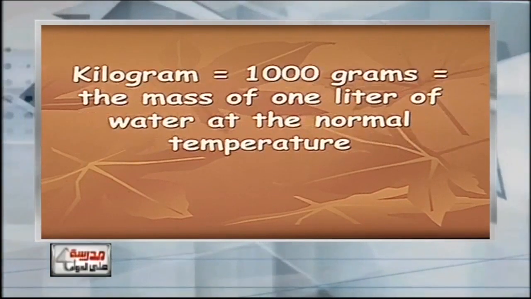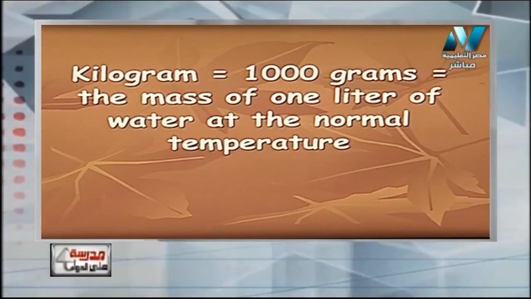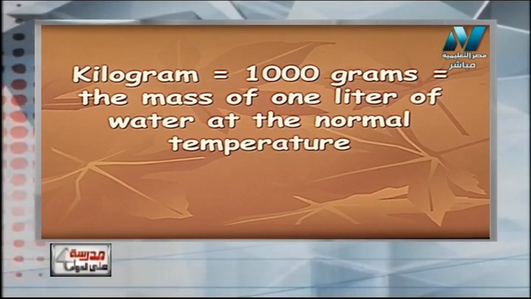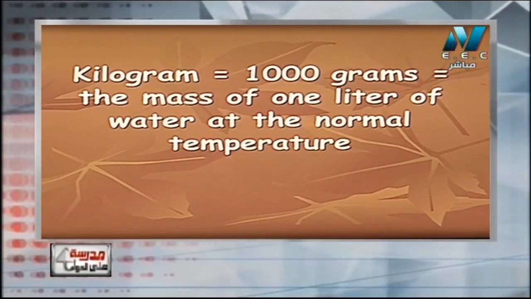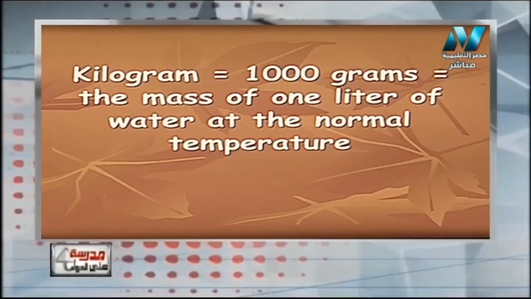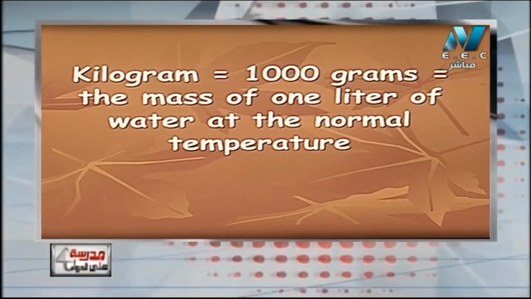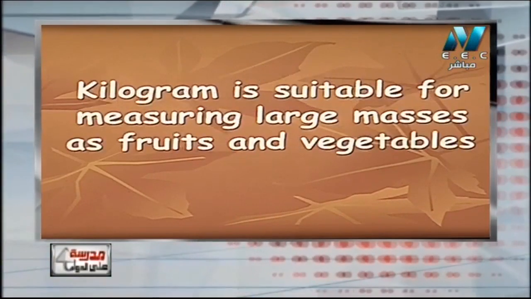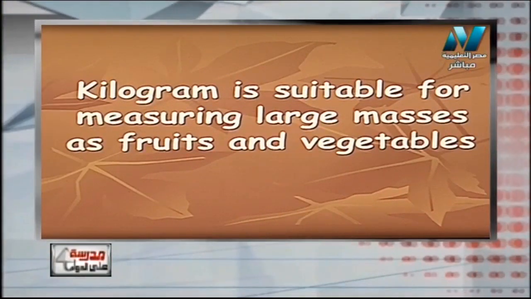So what about kilogram? Kilogram equals, as we know, 1,000 gram, and we use it to measure the mass of 1 liter of water. So again, it equals 1,000 gram and equals the mass of 1 liter of water. So approximately a liter of water has a mass of 1 kilogram or 1,000 grams. Kilogram is suitable for measuring large masses such as fruits and vegetables.